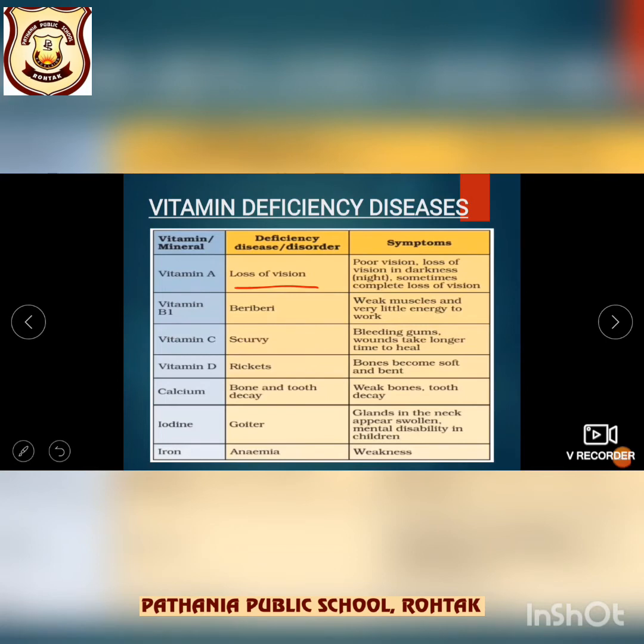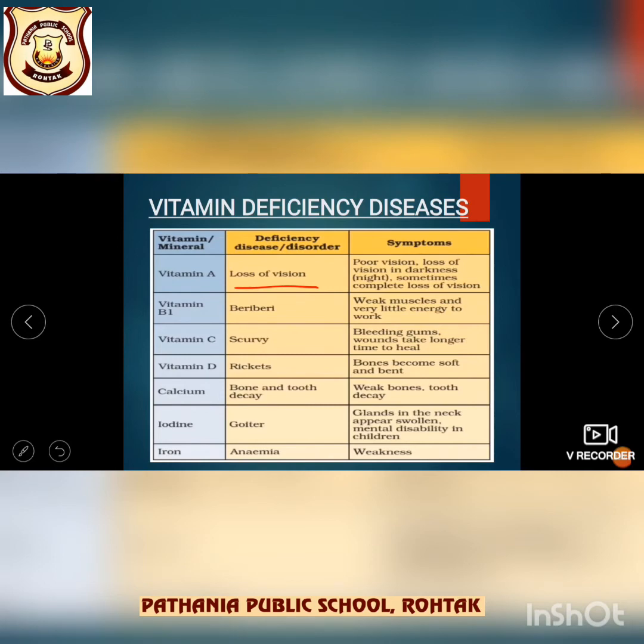Severe deficiency of vitamin A over a long period of time can lead to total blindness. So, how can you prevent this disease? You can consume food rich in vitamin A, such as carrots, papayas, pumpkins, leafy vegetables. Okay. Second is deficiency of vitamin B, that is called beriberi.